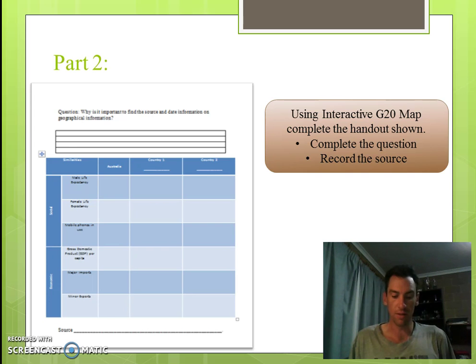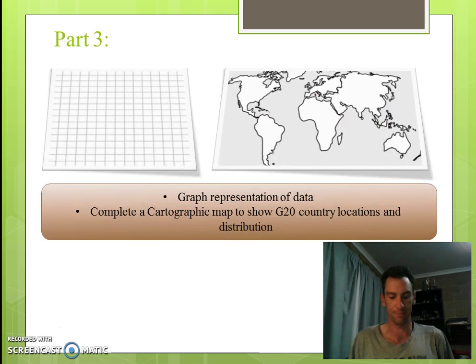Then answer the question: why is it important to find the source and date information on geographical data? In Part 3, represent the data from Part 2 in a graph, ensuring to include the following: the title, the legend, and labelling and spacing on both axes of the graph.